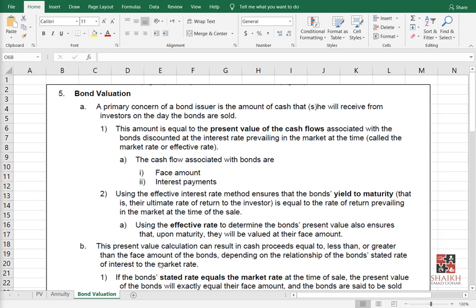So my friends, today we will discuss bond valuation. This is part of your corporate finance area, and I hope you remember what a bond is. We have already done an essay question in which we discussed it, right? So a bond is a liability, which you write in your non-current liabilities.